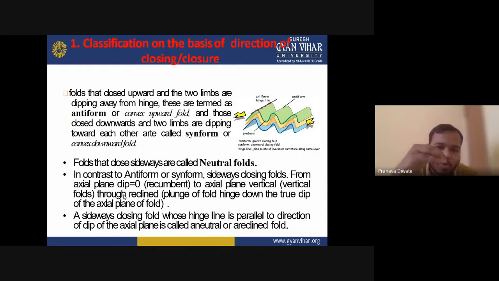This is an antiform, this is a synform. Synform and antiform are just like a basin and a dome. A basin is like the basin at your home; that structure is a synform structure.